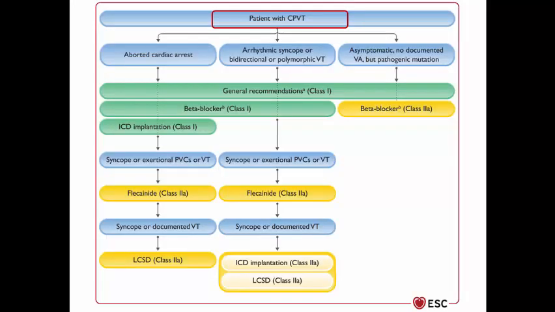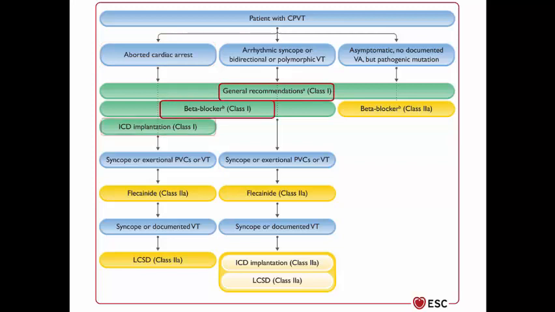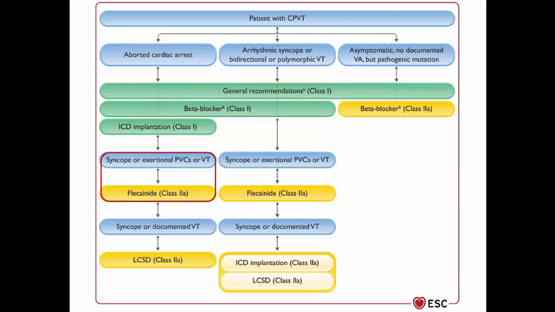This diagram summarizes the management strategy for CPVT. For example, after aborted cardiac arrest, we consider general recommendations, beta blockers, and ICD implantation. Then, if the patient is still having syncope or exertional PVCs or VT, we consider adding flecainide. If still having syncope or documented VT despite two medical treatments, we consider left cardiac sympathetic denervation.